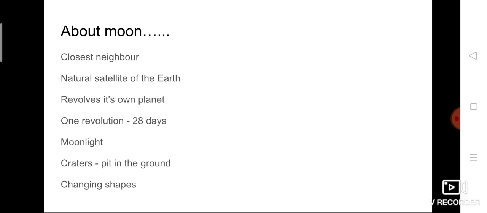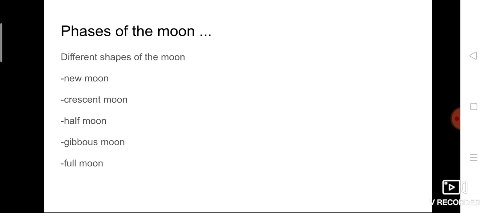So these are some points regarding the moon. First one, it is the closest neighbor of our planet Earth. It is the natural satellite of our Earth because it revolves around its own planet Earth. One revolution takes 28 days, and it delivers some light that is called moonlight, but actually it doesn't have its own light. It gets light from the sun. And you can see some craters, which means pits, holes in the ground. And it also appears to change shape. These are the general points about the moon. Now we are going to study about the phases of the moon.